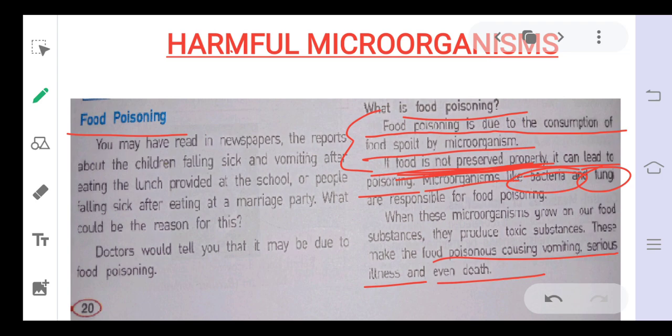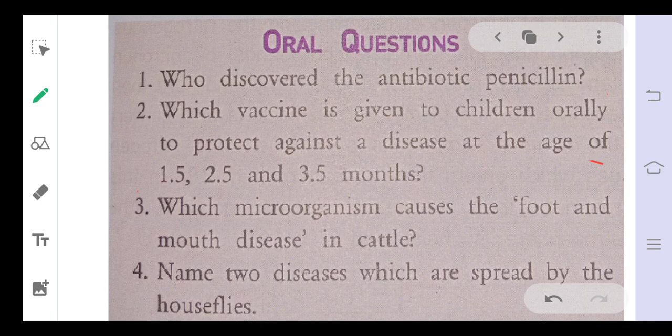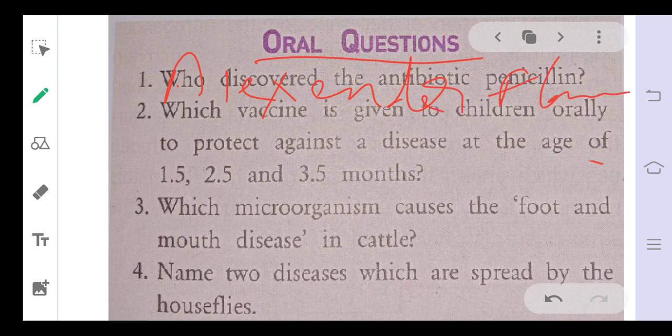Okay, so there are certain oral questions on the basis of the topics that we had discussed. The first question is: who discovered the antibiotic penicillin? The answer is Alexander Fleming. Alexander Fleming discovered the antibiotic penicillin.